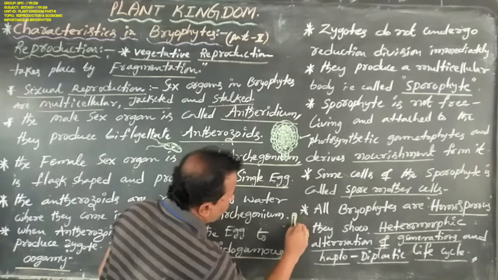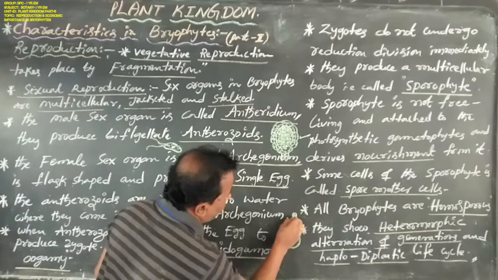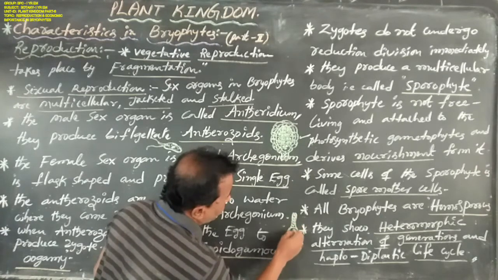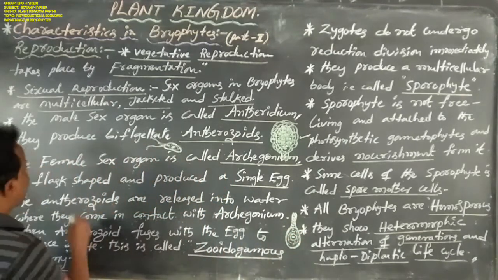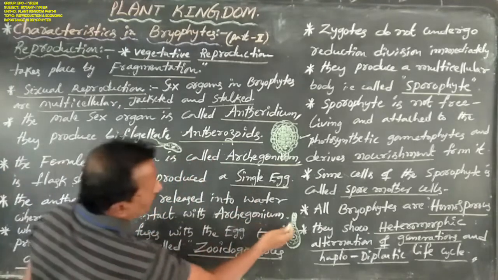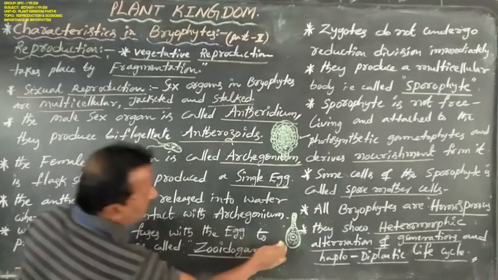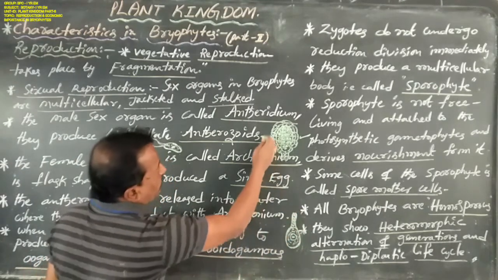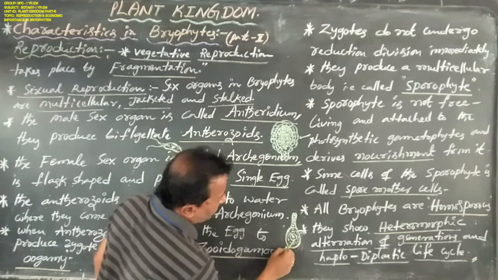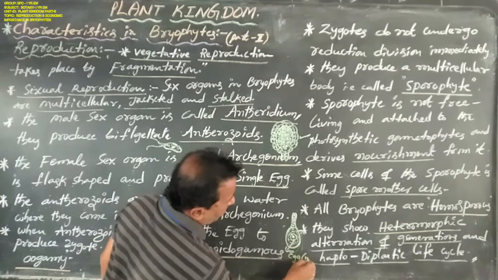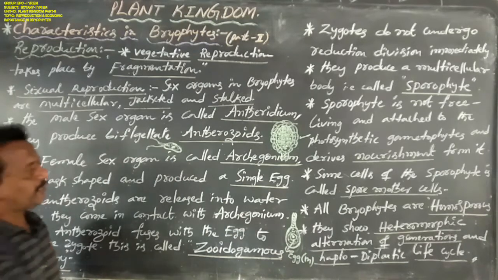Archegonium is always a flask-shaped structure. This is an archegonium, the female sex organ. Okay, now the female sex organ is called archegonium, and it is always flask-shaped. It produces a single egg. The archegonium always produces only a single egg.